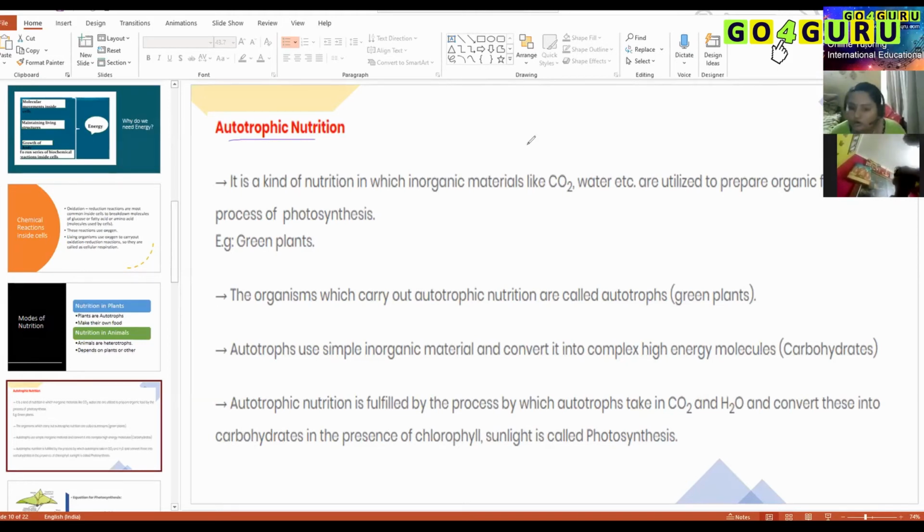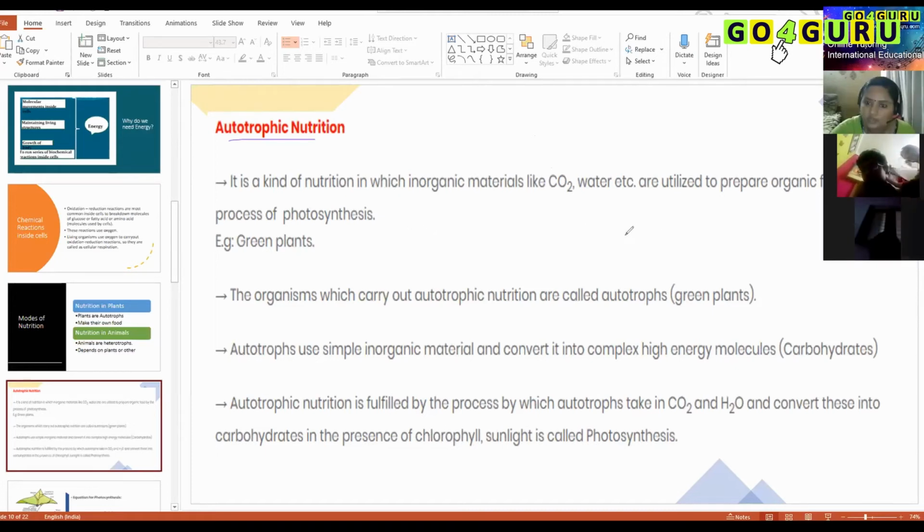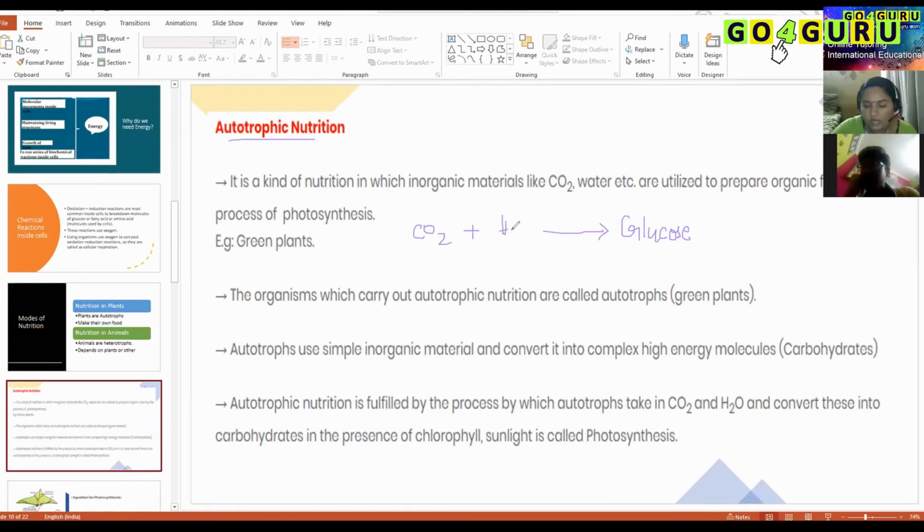So we were talking about autotrophic nutrition, where plants are preparing their own food, and I'm going to explain to you what this photosynthesis is. Plants are making glucose. Glucose is an organic compound, coming from inorganic molecules like carbon dioxide and water. Carbon dioxide and water are considered inorganic molecules, and glucose is an organic molecule. So this is a simple one and this is a complex one. Now it is making glucose from inorganic molecules.